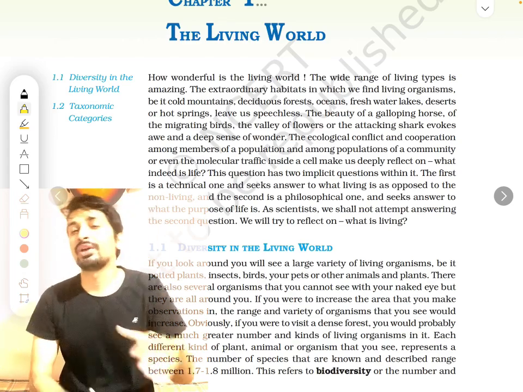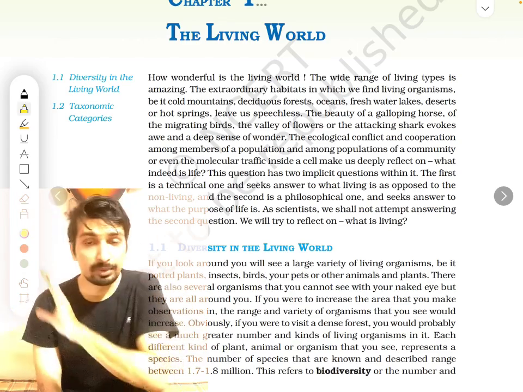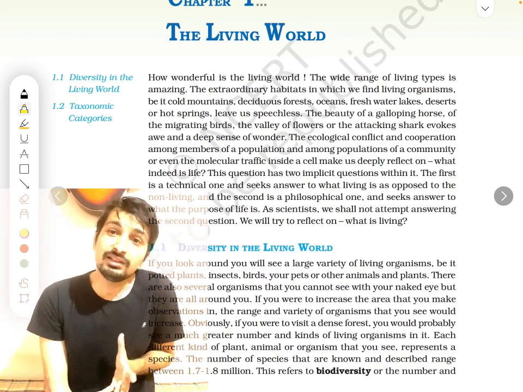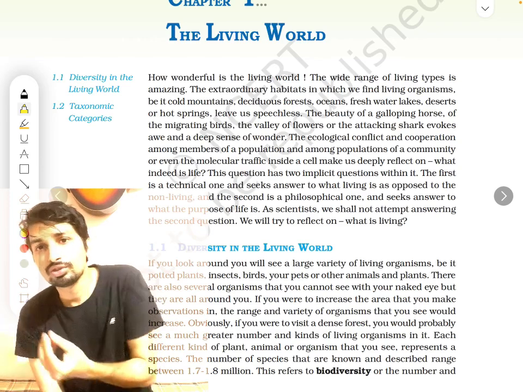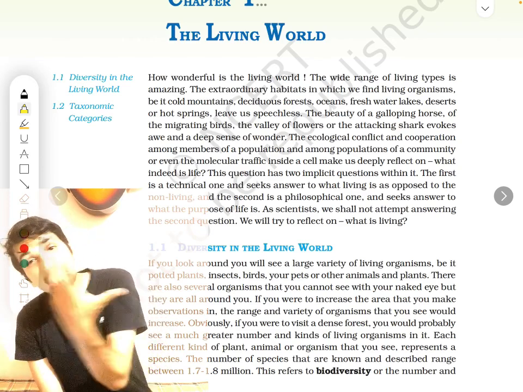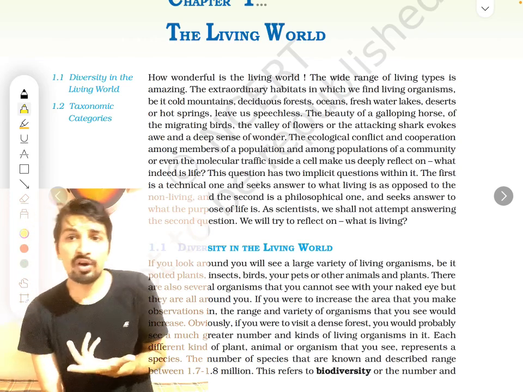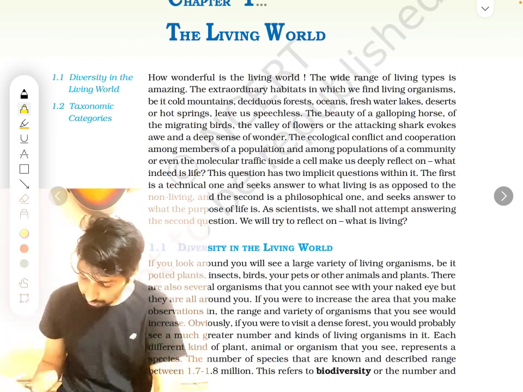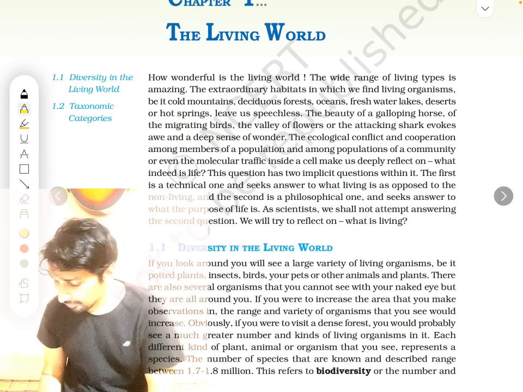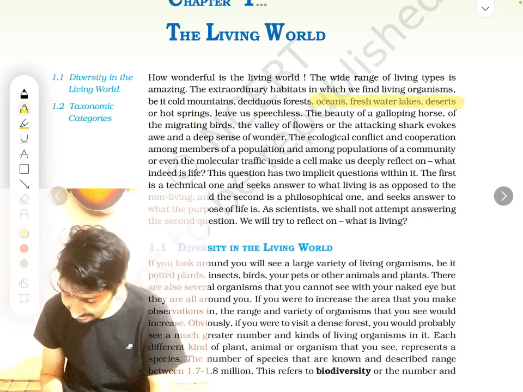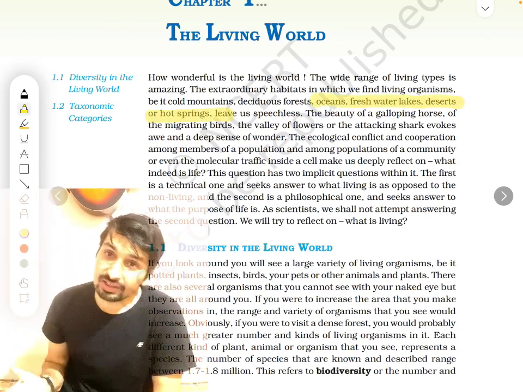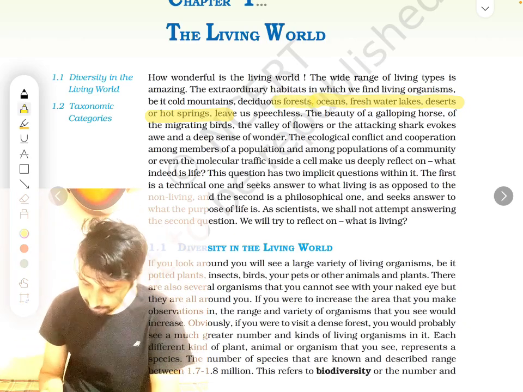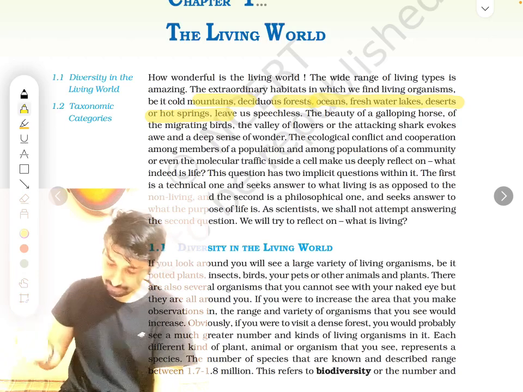Yes, I agree. In today's world, you are able to see mostly humans. Humans have populated the world so much. But along with it, there are so many other living things. Cockroach, lizard. So many. Wherever you look, you will find so many different types of living organisms. So that makes our world very beautiful. We have oceans, freshwater lakes, deserts, hot springs, forests, deciduous forests, mountains as well. These are the beauty of nature.